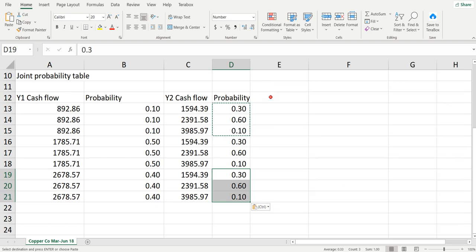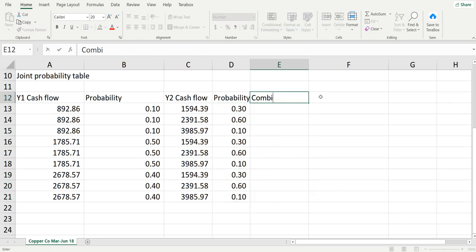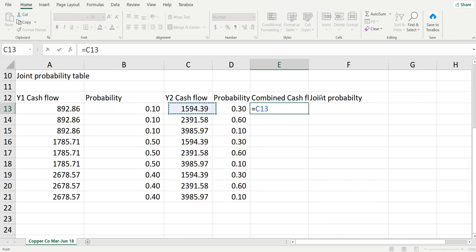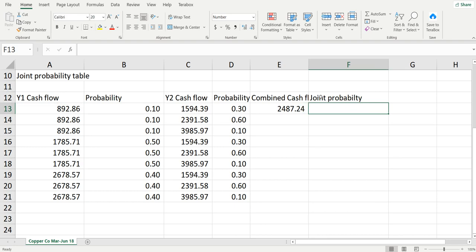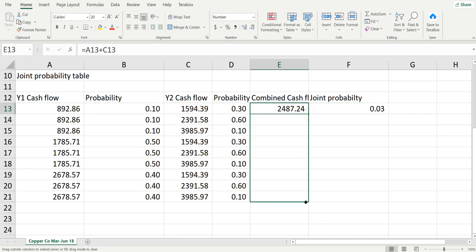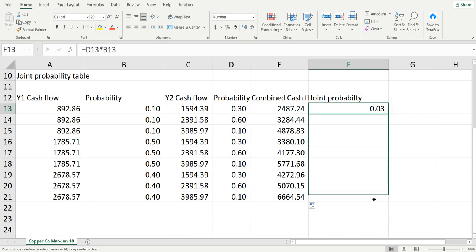Now we'll do combined cash flow and joint probability. Combined means plus, you are combining: cash flow year 1 plus year 2 cash flow. And for joint you are multiplying the probabilities, this multiplied by this. Just drag, and drag.